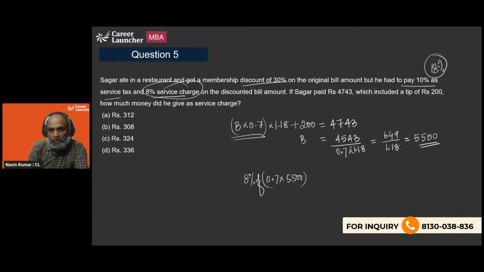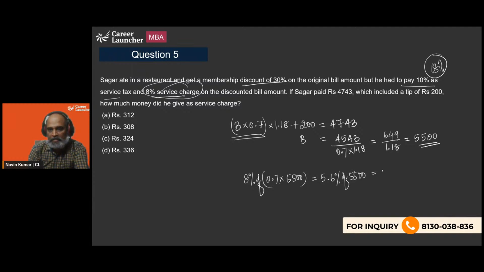So this is 8 into 0.7, which is going to be 5.6%, right? 8 into 0.7 of 5,500.